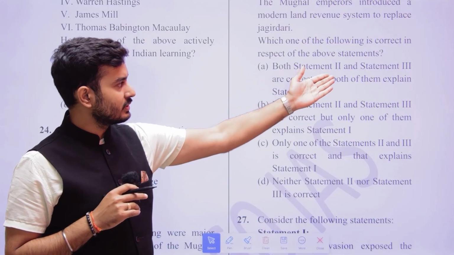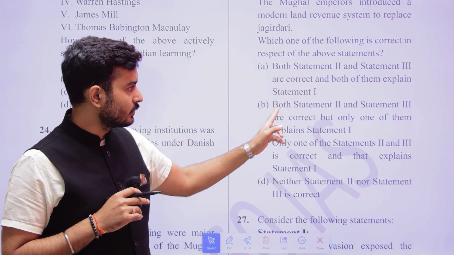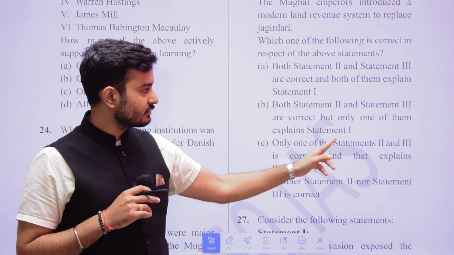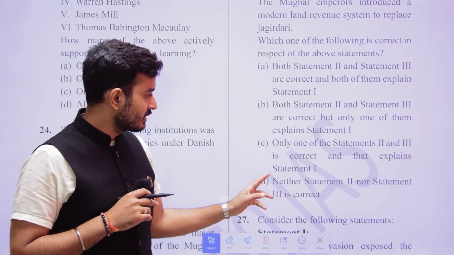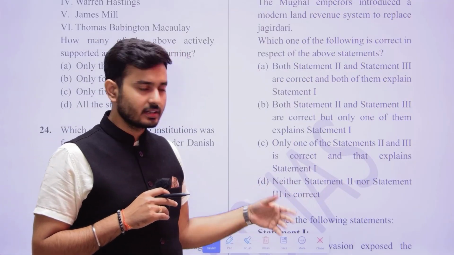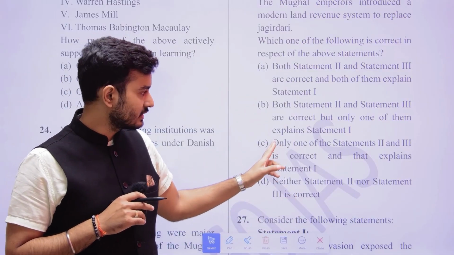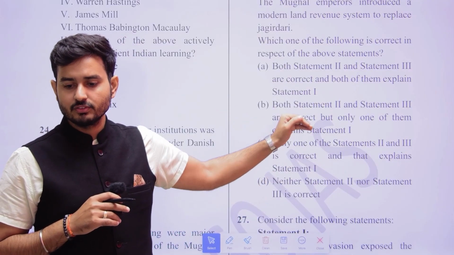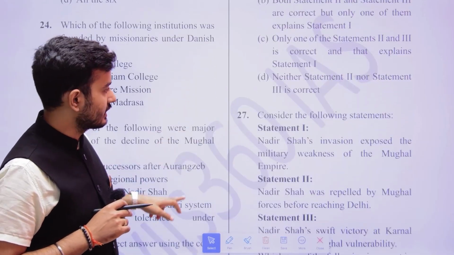Both statement 2 and statement 3 are correct? No, it is not correct. Only one of statement 2 and statement 3 is correct, and that explains statement 1 maybe. Neither statement 2 nor statement 3 is correct? No, one is correct, we know that. Statement 2 is correct, statement 3 is incorrect. So here this option fits: only one of statement 2 and statement 3 is correct. That is what we understand.